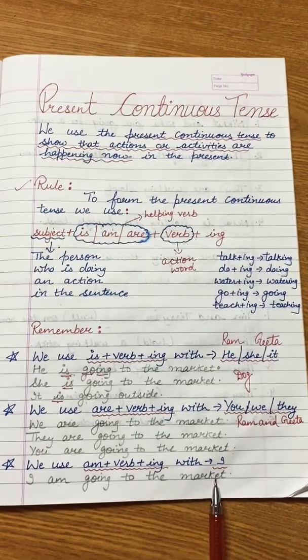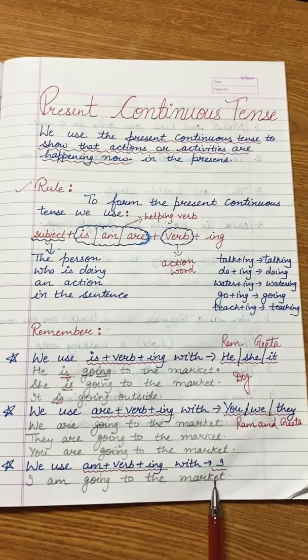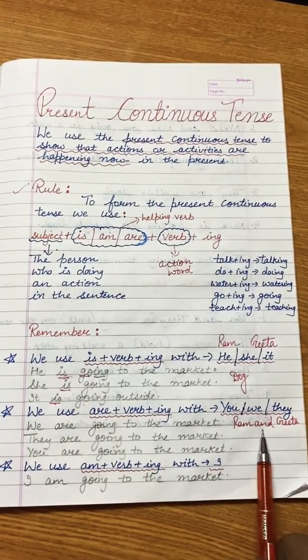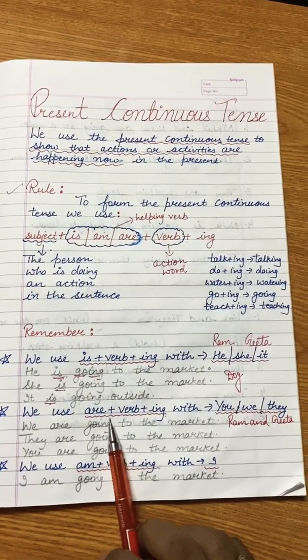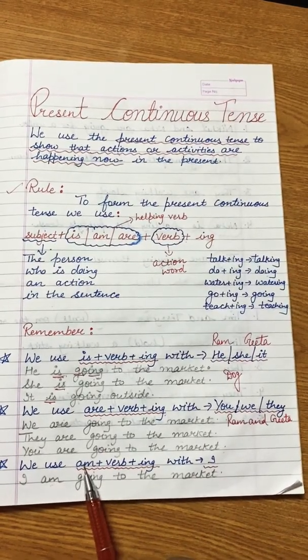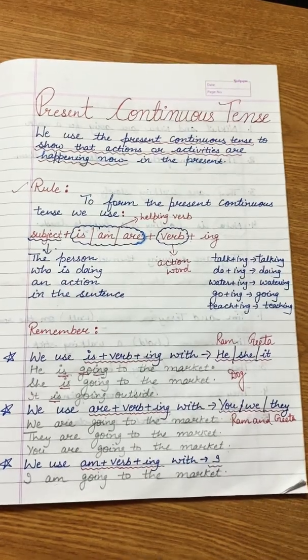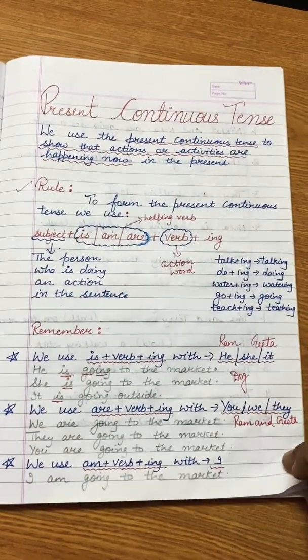Okay. With he, she, it, or any singular person or thing, we are going to use is. With plural or you, we, they, we are going to use are, and with I we are going to use am. So next, there are some examples.